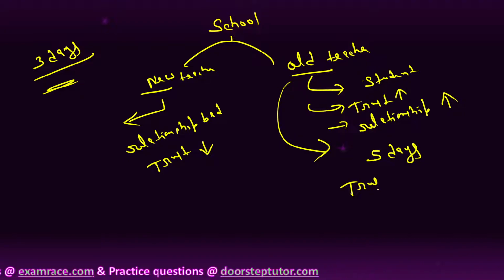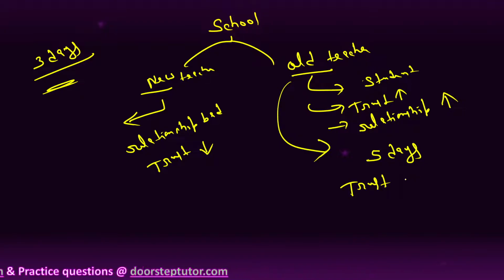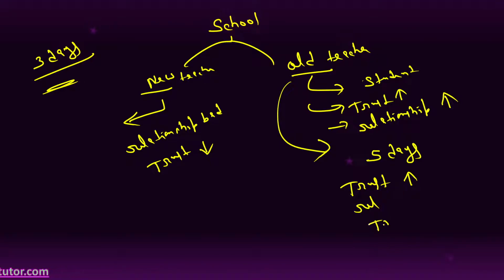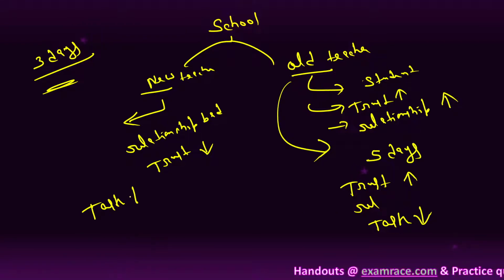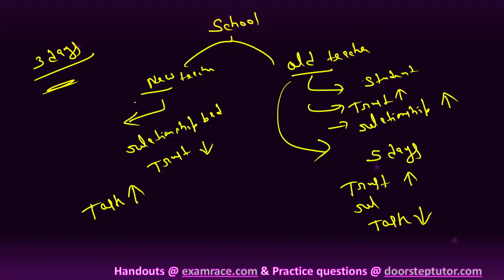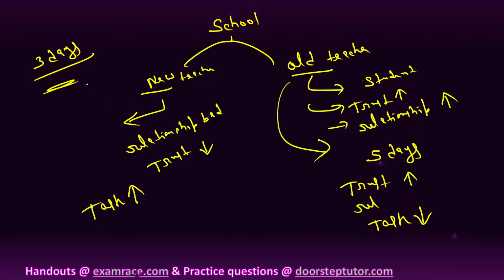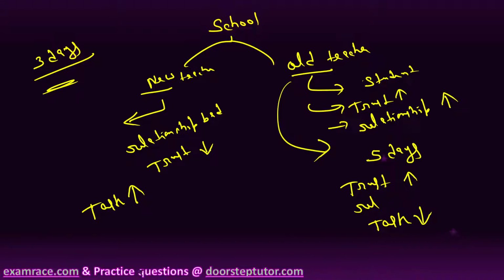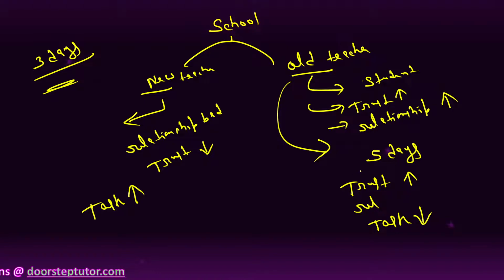Here trust is high, relationship is high, but the task is low. But in the other case the task is high, because the relationship is bad, so the student is not able to ask to extend the date. Here the relationship is good, so the teacher easily extended the date. So which leader is this?